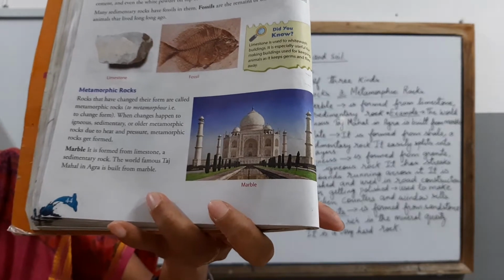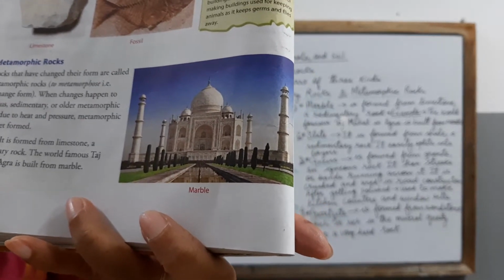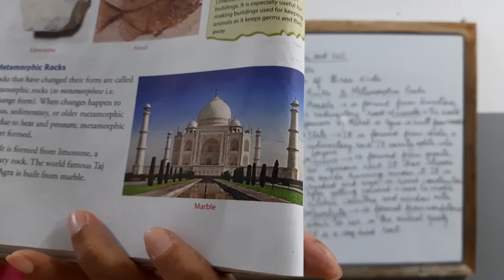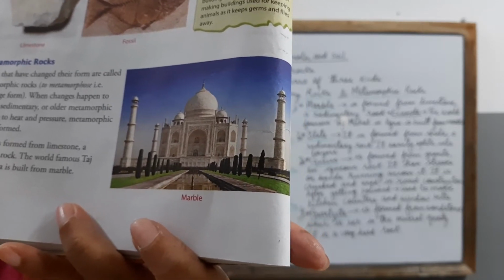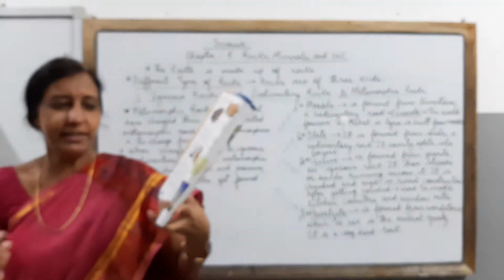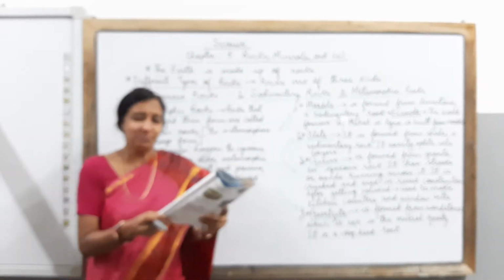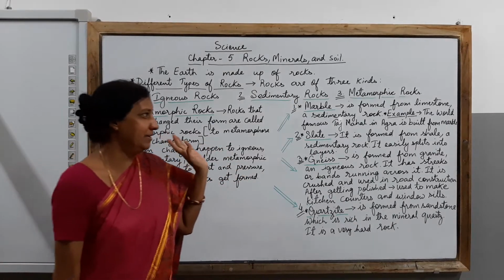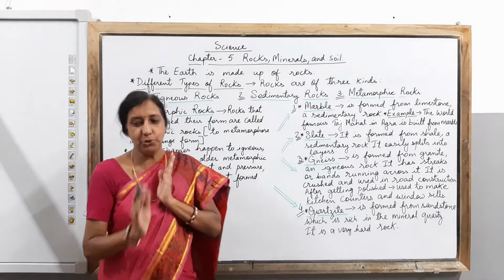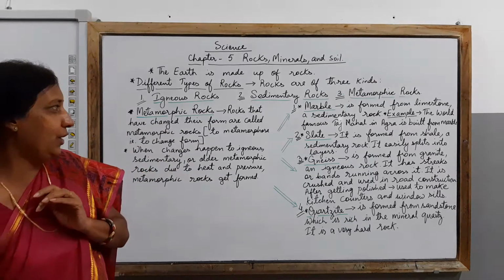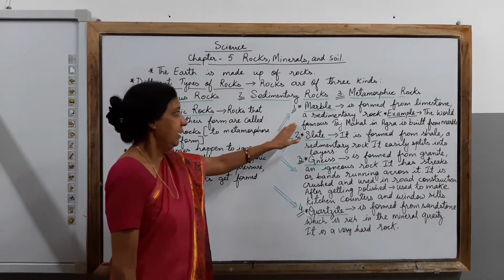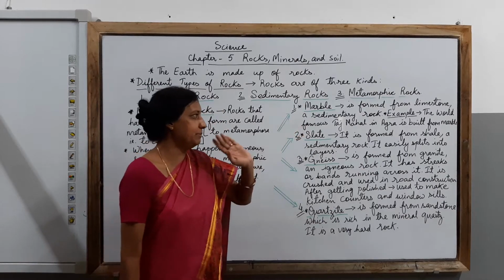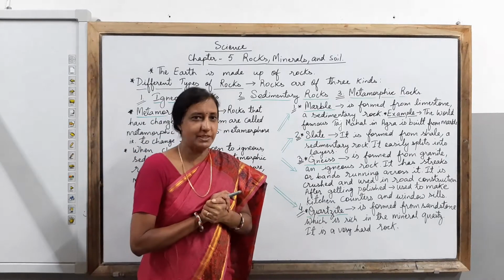If you have ever visited, see how the marble was used to make this Taj Mahal. So I hope you enjoyed seeing the beautiful Taj Mahal which is made of white marble, and it looks very beautiful. So you have come to know about the world famous Taj Mahal which is made of marble.